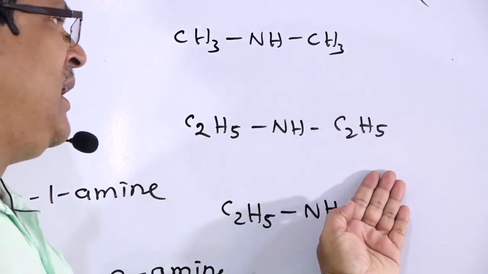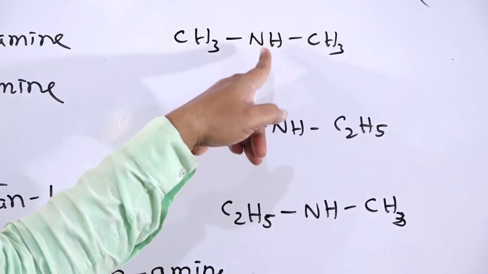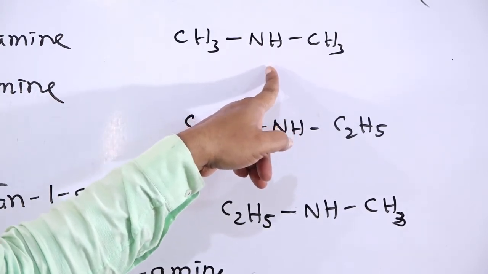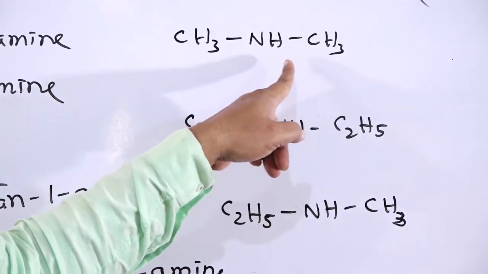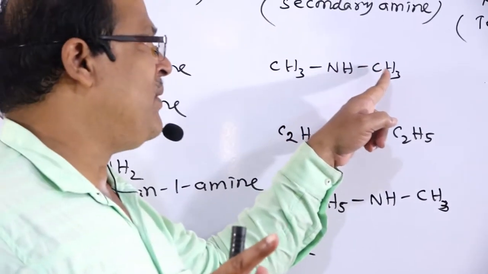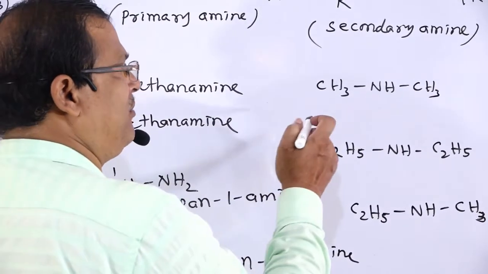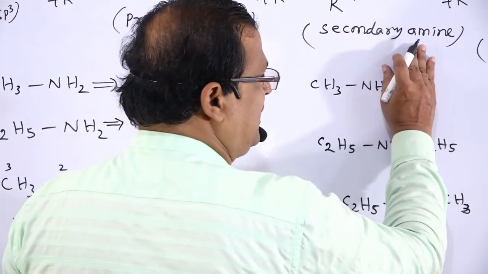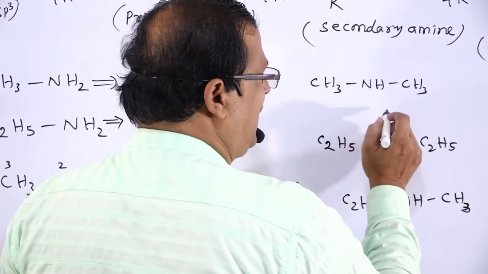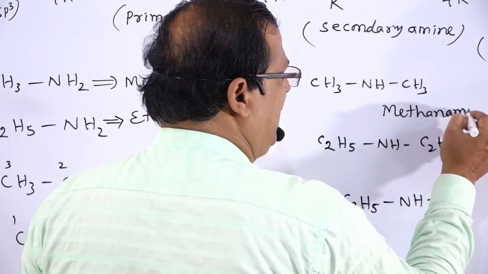And from this nitrogen atom, one hydrogen atom is replaced by that alkyl group. Therefore, that is named as N-methyl. If this group is not there, then that is named as methanamine.